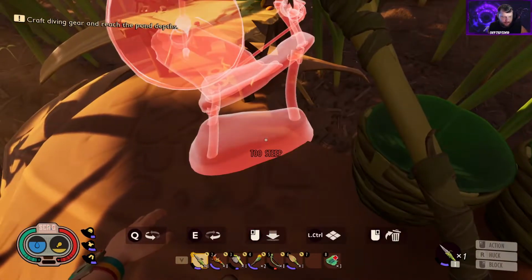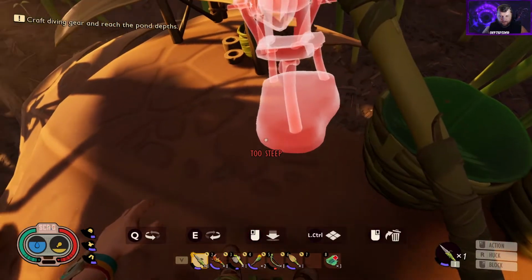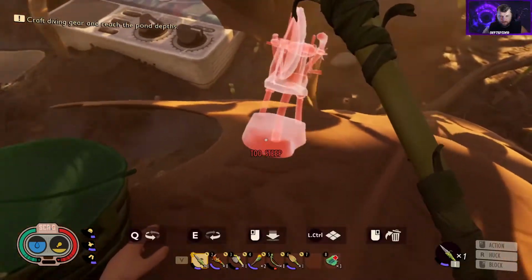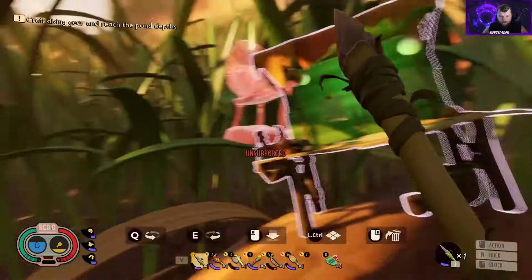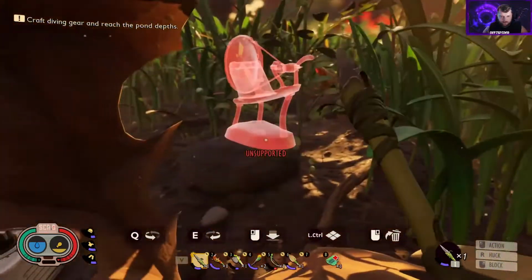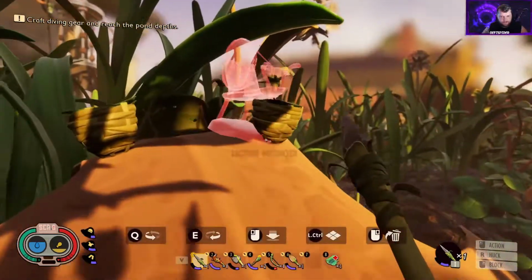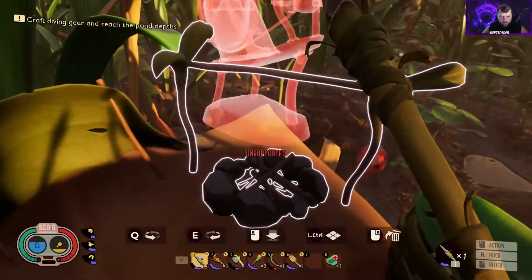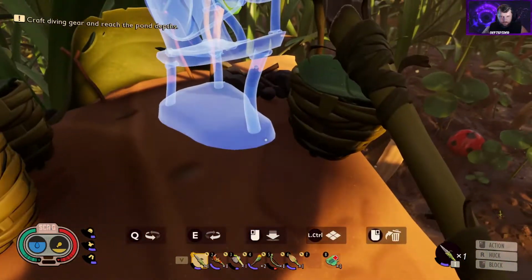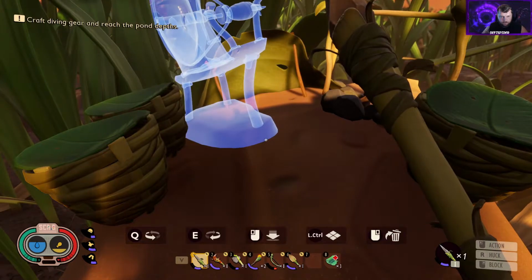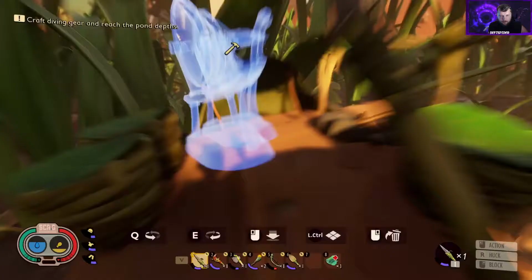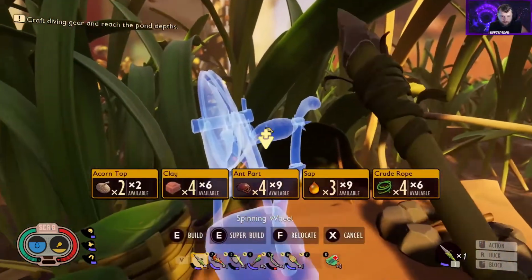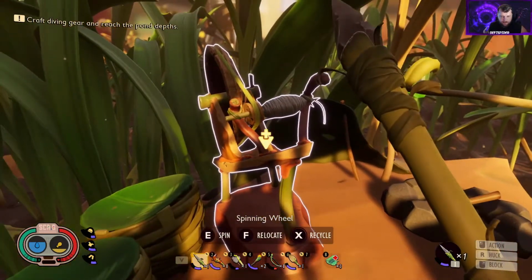Let's see, what was that sound? Something trying to attack us? It's too steep. No. I guess we can just go sit it on this rock over here. Maybe it'll be okay. Yeah, we'll just put it right there. Hold down E, super build, and there's our spinning wheel.